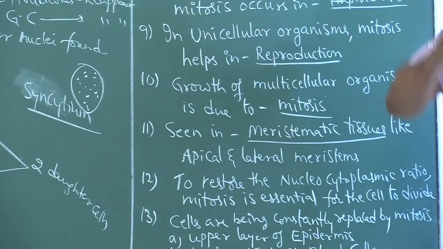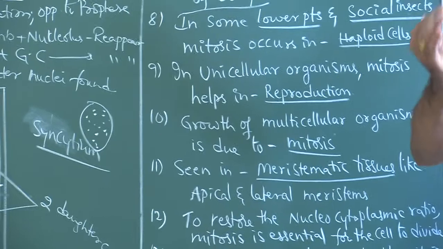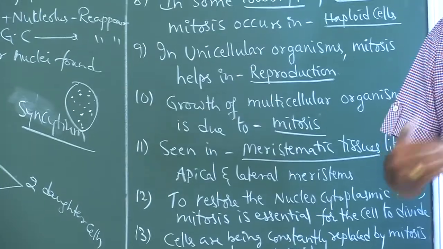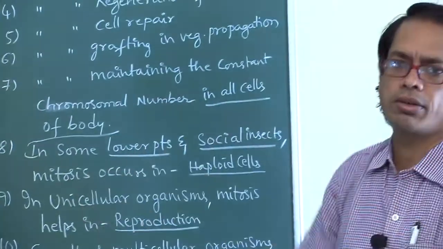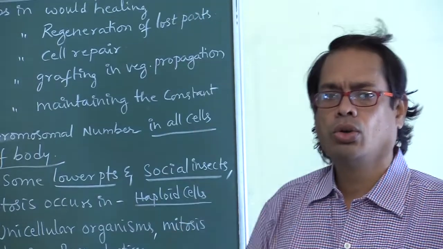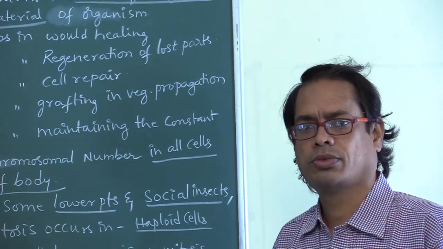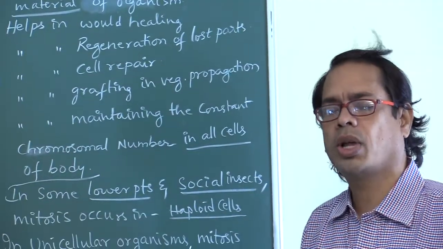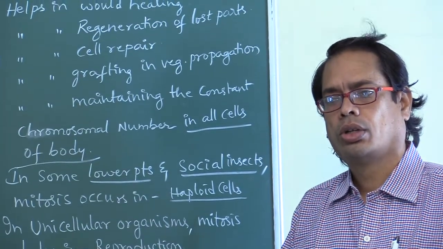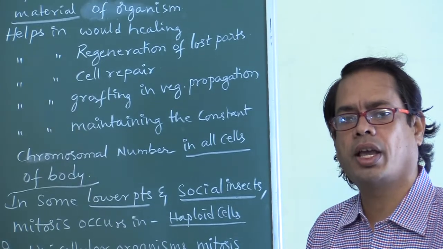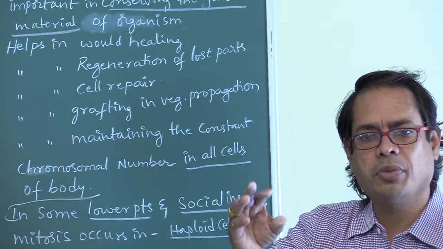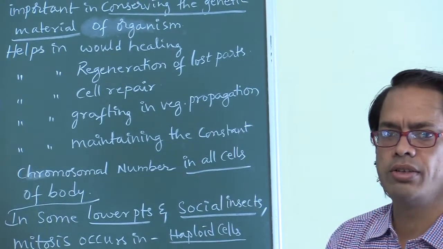Next, cell growth results in disturbing the nucleus-cytoplasmic ratio. When cell growth occurs, the nucleus and cytoplasmic ratio will be disturbed. To restore the nucleus-cytoplasmic ratio, mitosis should occur. For the disturbed nucleus by cytoplasm ratio, what type of cell division is required? Mitosis is required.